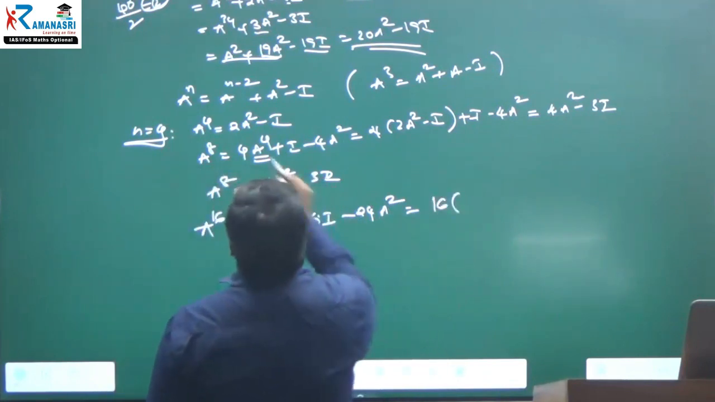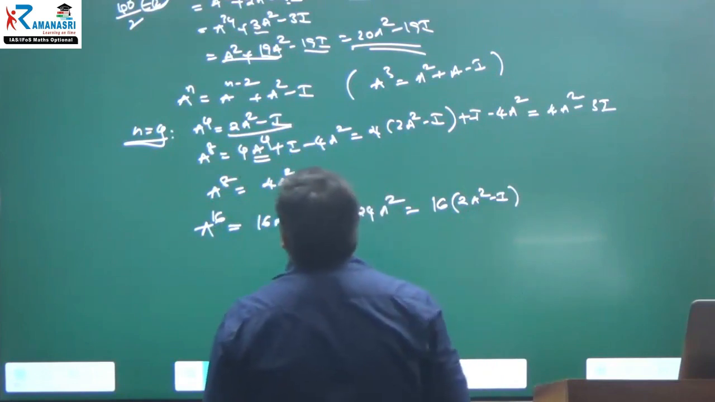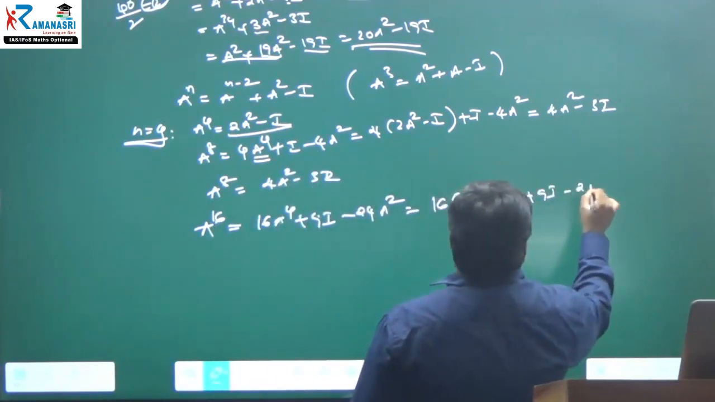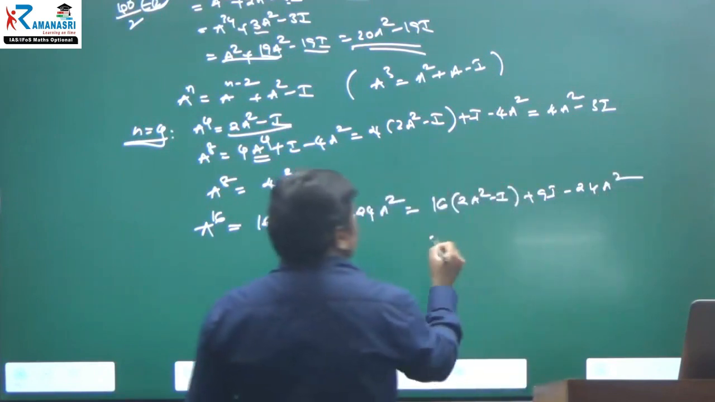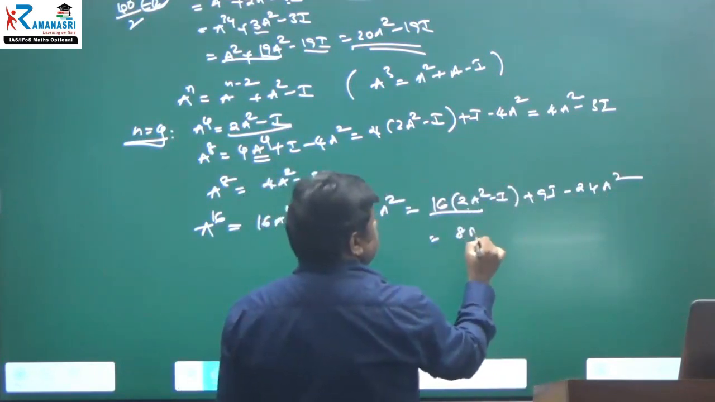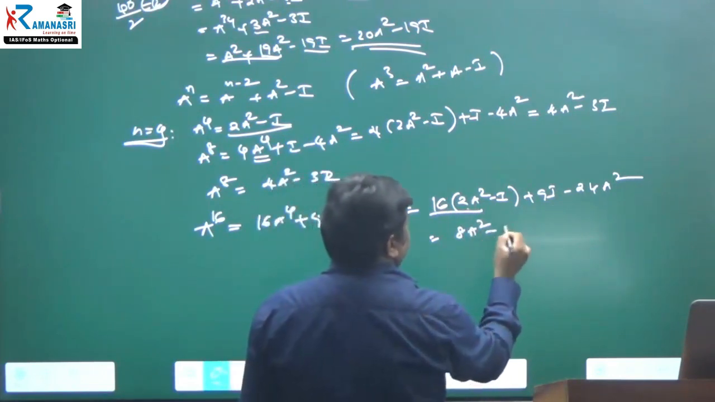16 into what about the A power 4? 2A square minus I. 2A square minus I plus 9I minus 24A square. This is equal to what? 32A square minus 16I, minus 24A square plus 9I, which is 8A square minus 7I.